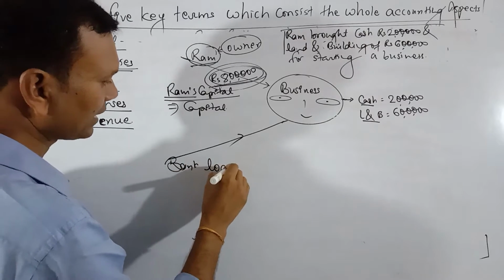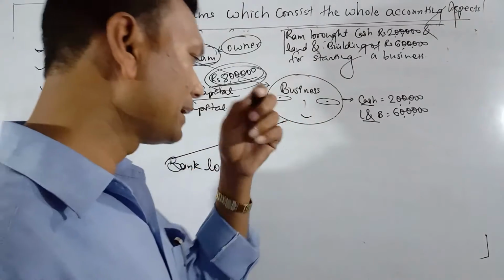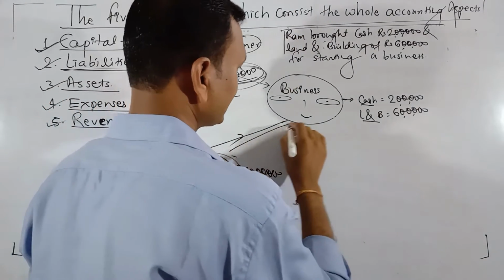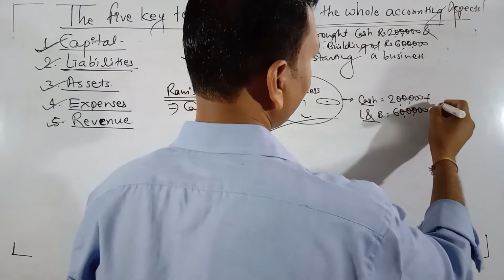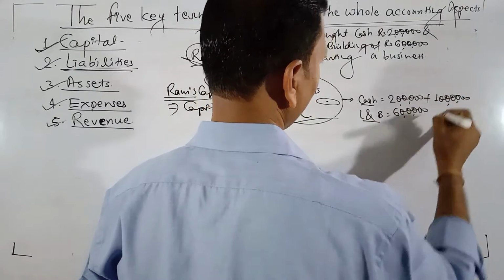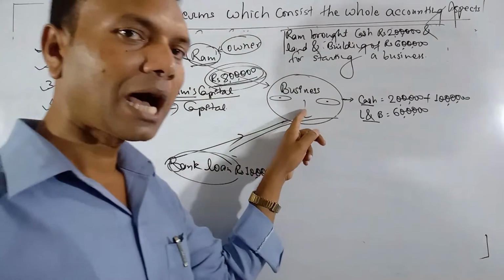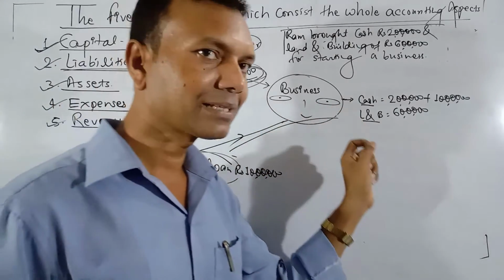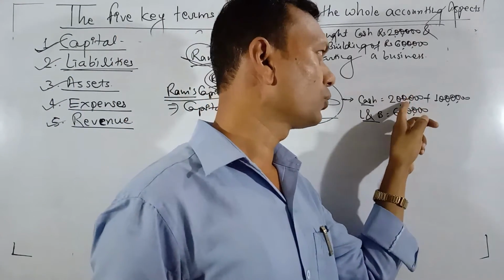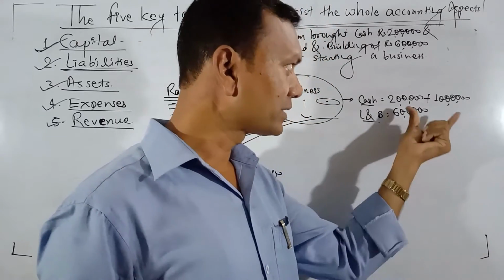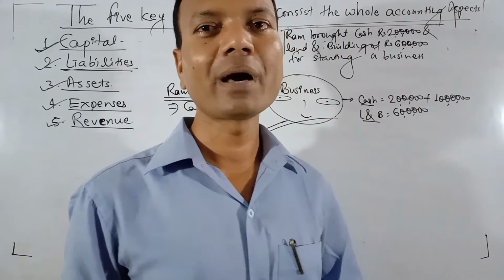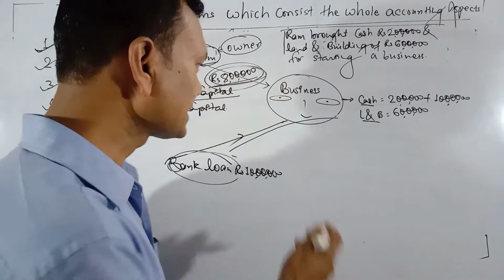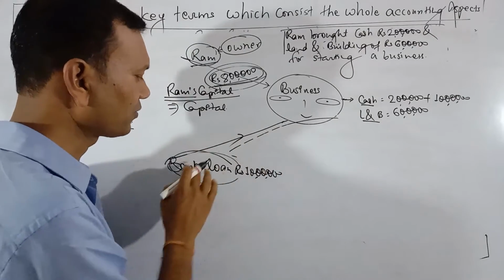Business house may take a loan from the bank. The business house has taken rupees 10 lakh. As the bank gives it, the cash balance of the business increases by rupees 10 lakh. Is it clear here? So the business house has taken a bank loan of rupees 10 lakh. So the business house now has cash of rupees 2 lakh plus 10 lakh, 12 lakh. By using this cash, the business house can acquire new assets or new machinery for the business organization. Is it clear?